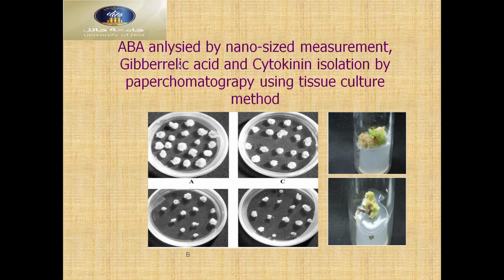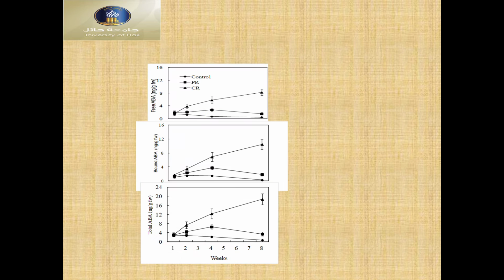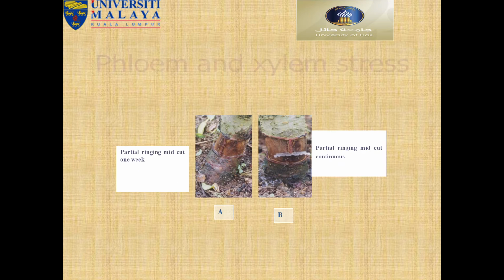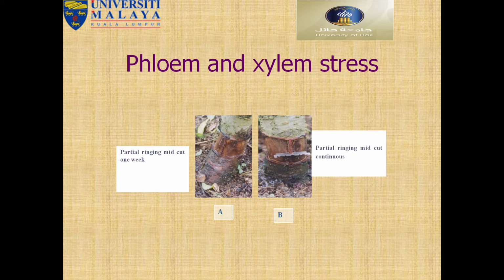Then we did the analysis, abscisic acid by nanosite measurement, and gibberellic acid and cytokinin isolation by paper chromatography using tissue culture methods. We use this tissue culture method to analyze the abscisic acid, gibberellic acid and cytokinin. Then we can see here one result. It was higher in the treated branches than the control. This all belongs to plant biotechnology.